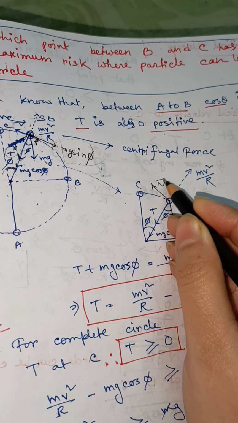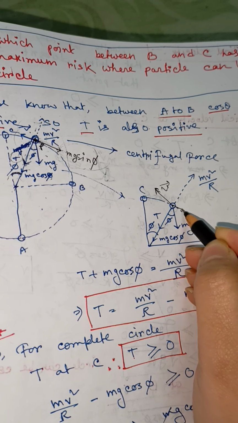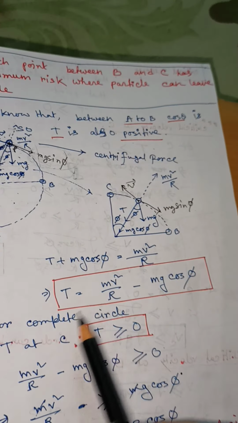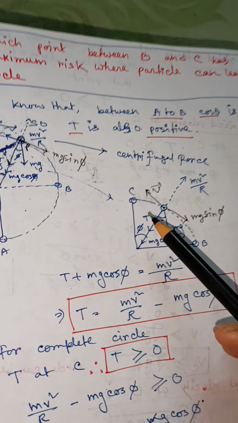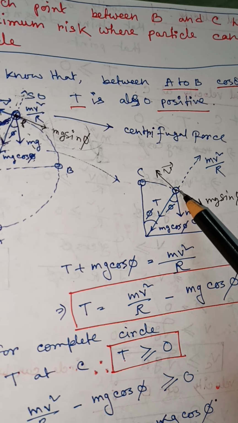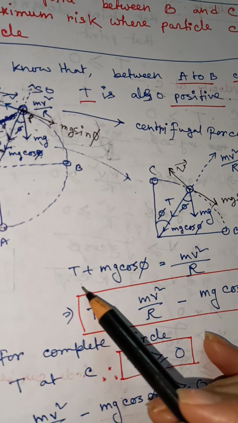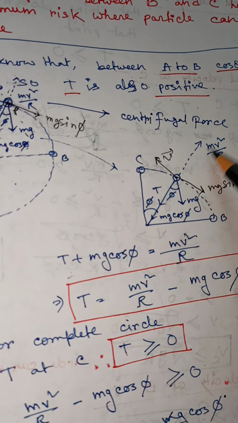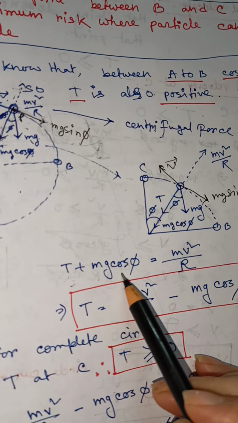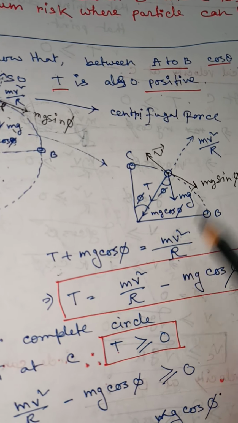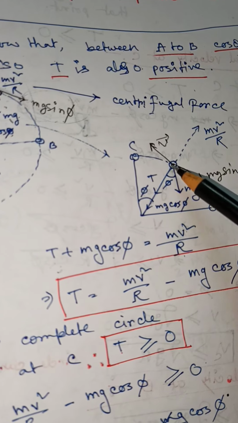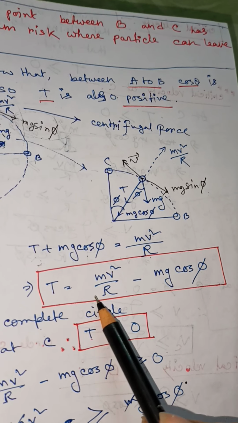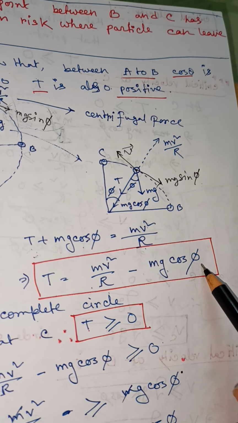Along this direction velocity, and along this direction mg sin phi. So just look at here, for this body, all forces are balanced along the radial axis. So T plus mg cos phi is balanced by mv square by r, because mv square by r acts along this direction and these two forces act along this direction, right? So T equals mv square by r minus mg cos phi.